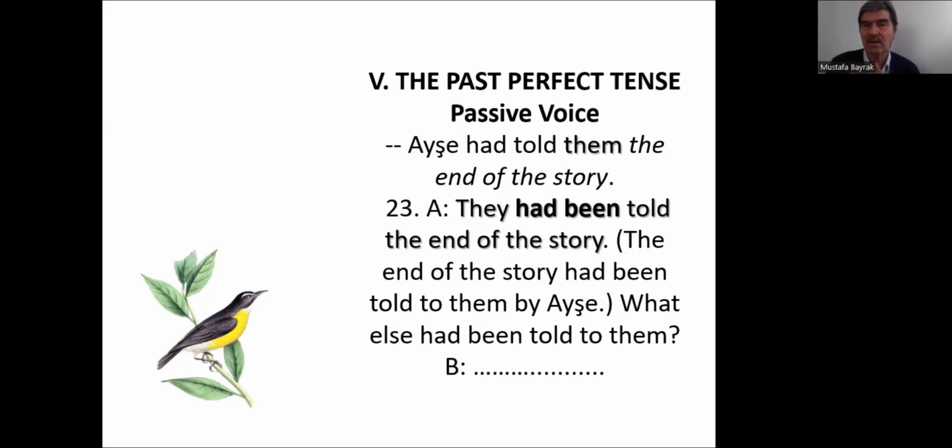Or, because there are two objects here, them is an object, the end of the story is also an object, so the end of the story had been told to them by Aisha is also possible. What else had been told to them? The summary of the previous story, the summary of the last story had been told to them as well.